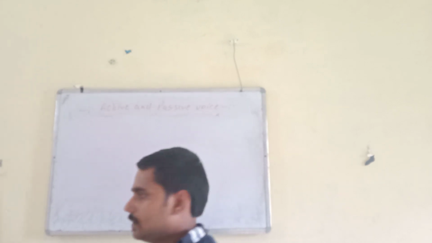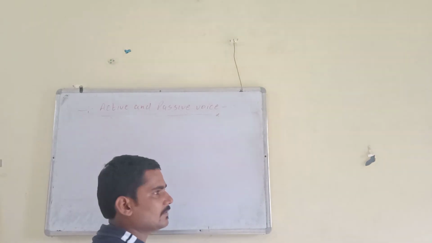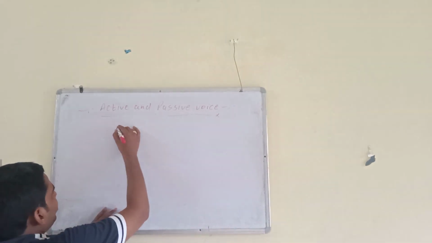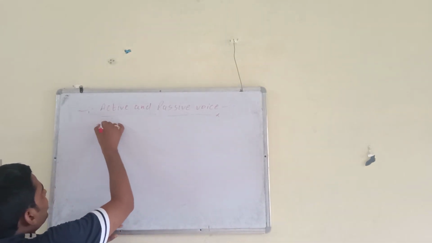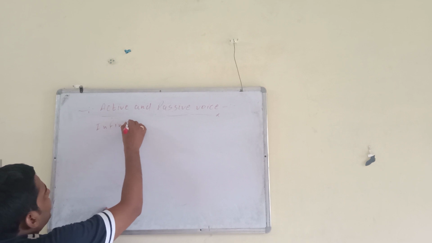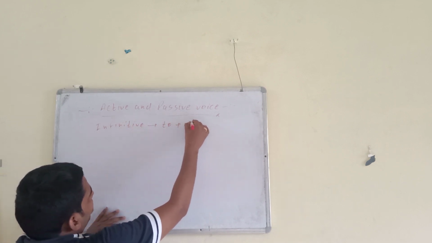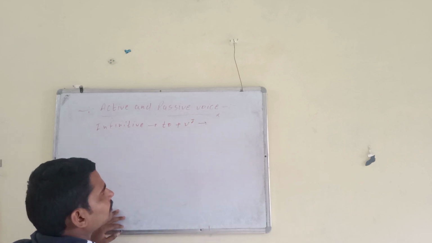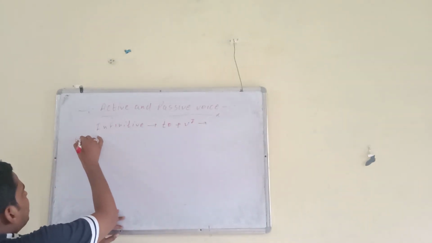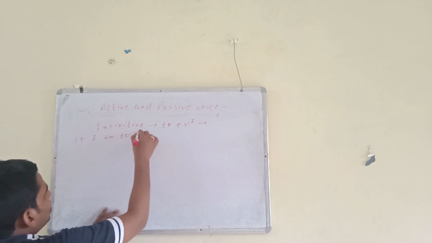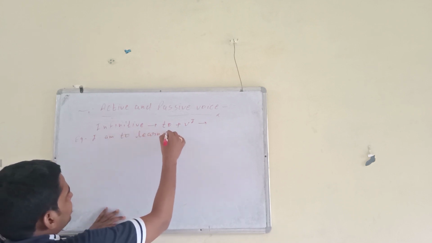Hello students, now we will talk about the passive of infinitives. Remember, we know very well infinitive means to plus the base form of the verb. For example, I have written here, I am to learn French.